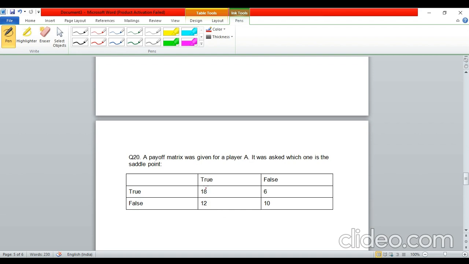If you look at 18, is it lowest in the respective column? No, not at all, because 18 is more than 12, so it is not the lowest. So 18 is out. 12, is it lowest in the respective column? Yes, because 12 is less than 18. But is it the highest in the respective row? Yes, indeed, because 12 is greater than 10. So for 12, both conditions are satisfied. That is, in this column 12 is the lowest and it is the highest in its row, because 12 is greater than 10. So very easy. 12 will be the saddle point.